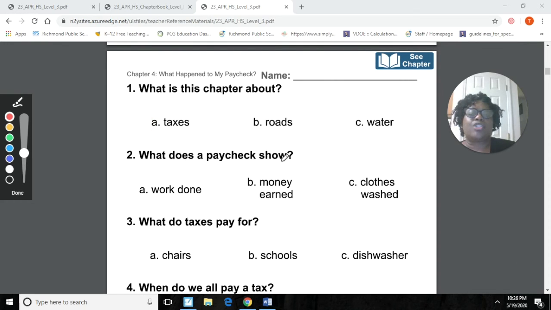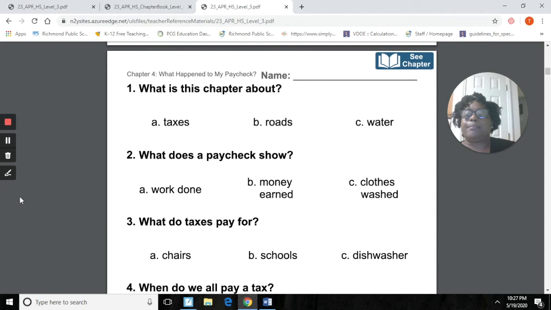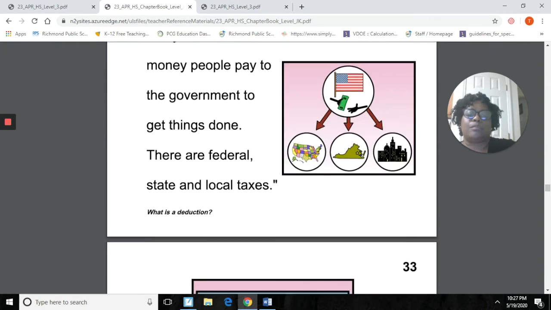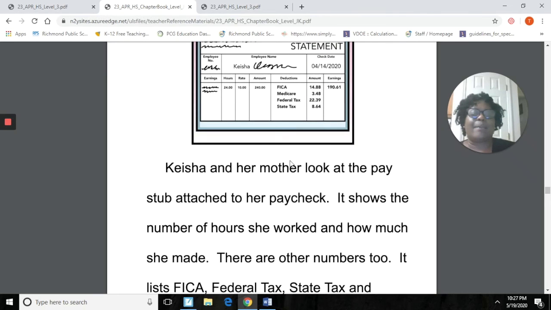What does a paycheck show? A, work done, B, money earned, or C, clothes washed. Make a choice. So notice we're looking for what our paycheck shows, okay? So that's the part of the story that we need to go to. So let's do that. And what does our paycheck show? Watch my arrow. There it is.